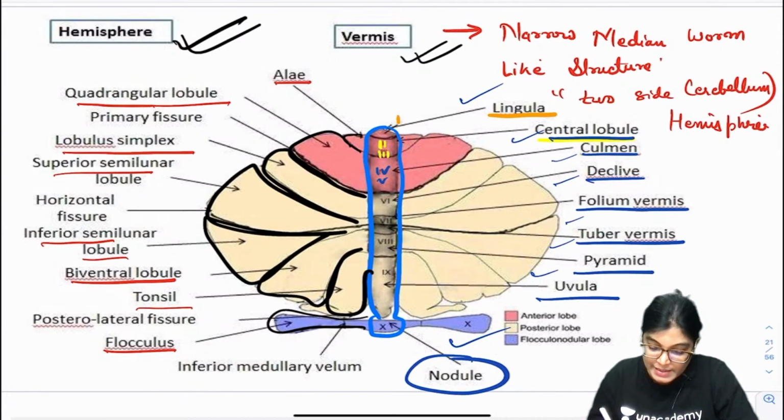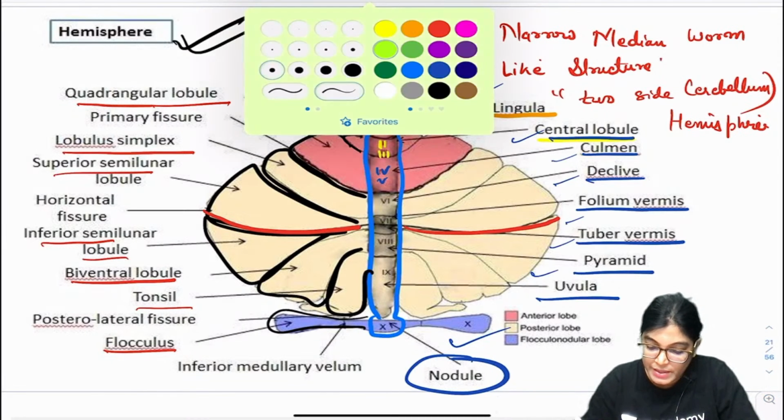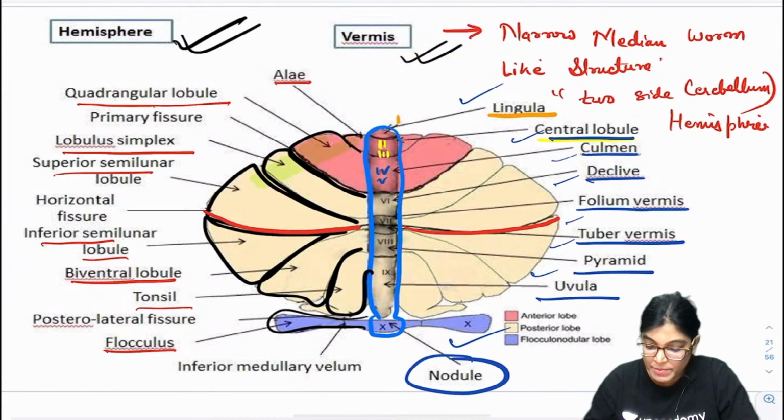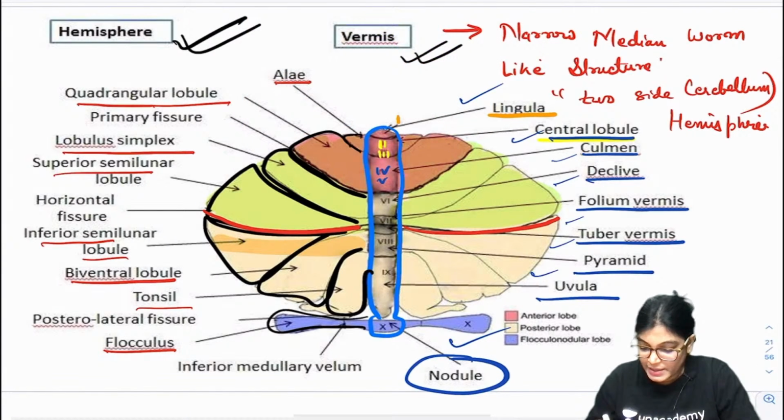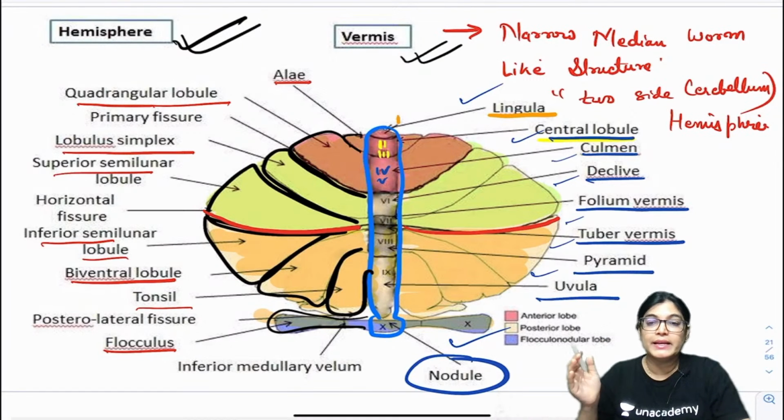Okay, here there is a horizontal fissure. This is the location of the horizontal fissure, and it will divide the cerebellum. I am highlighting with green color the superior part of the cerebellum. This whole part is the superior part, and below this red horizontal fissure, the part which I am highlighting with yellow color is the inferior aspect of the cerebellum.